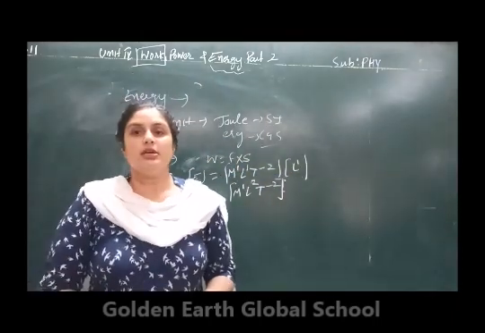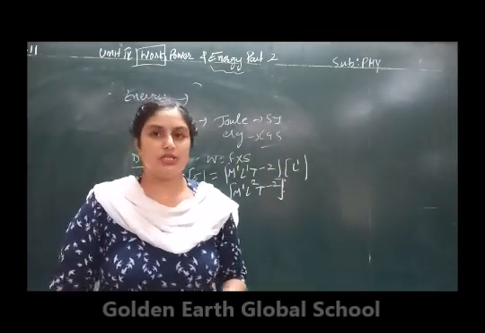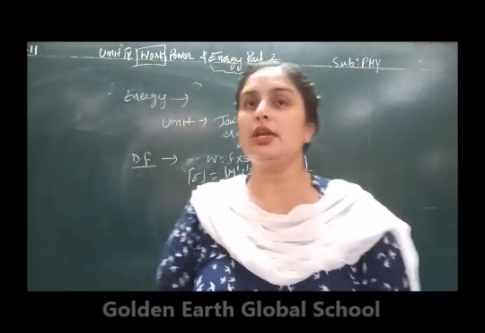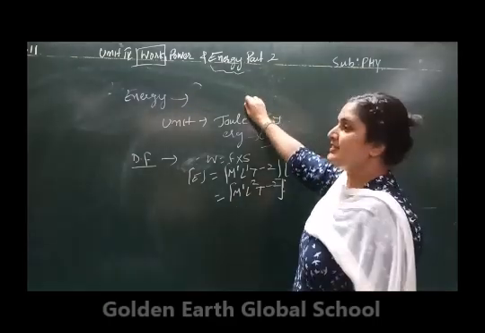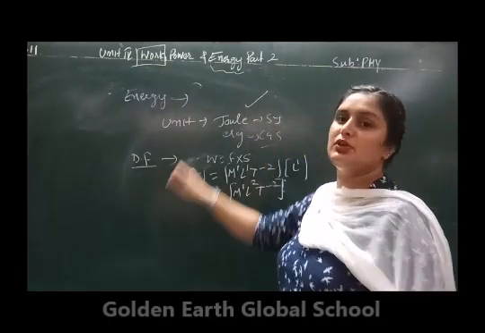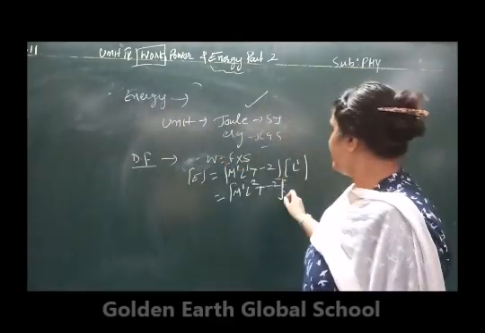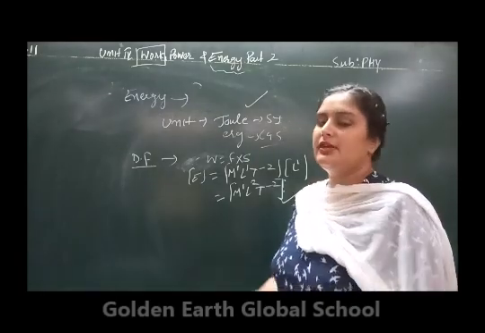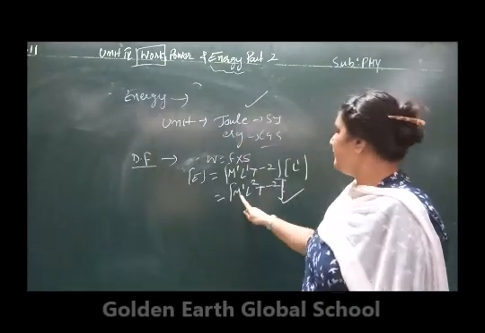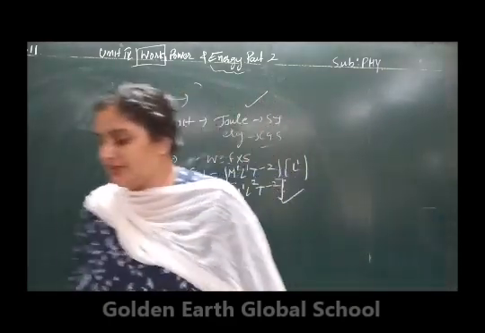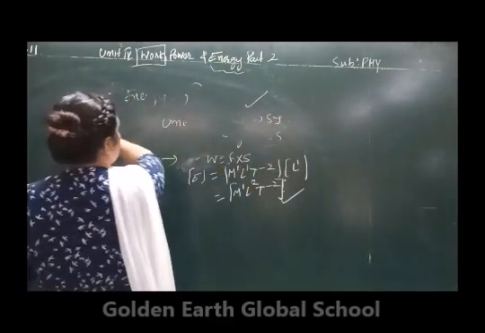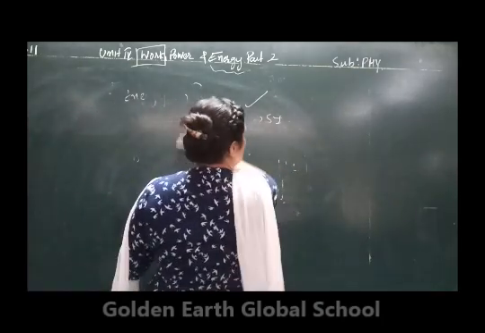Now energies are of different types: potential energy, kinetic energy, nuclear energy. Whichever energy you consider, the unit will be the same. Every energy is measured in joules, and the dimensional formula of each and every energy is the same, that is M1 L2 T^-2. Clear?